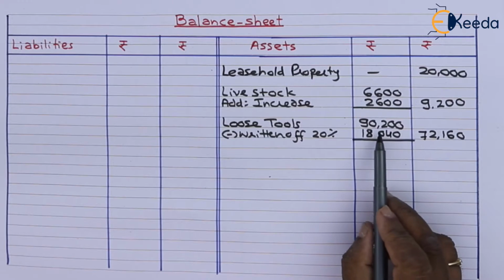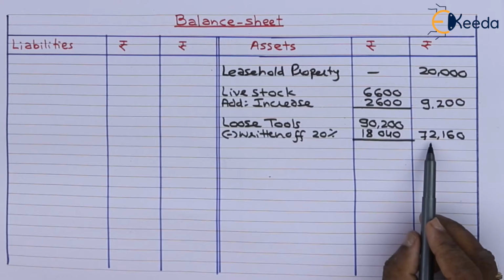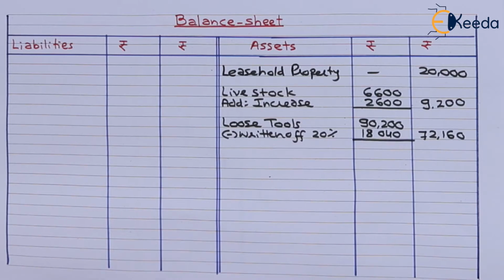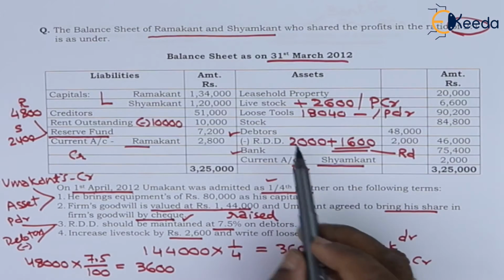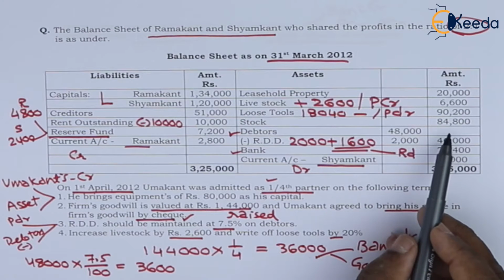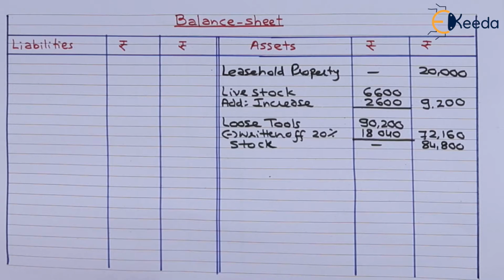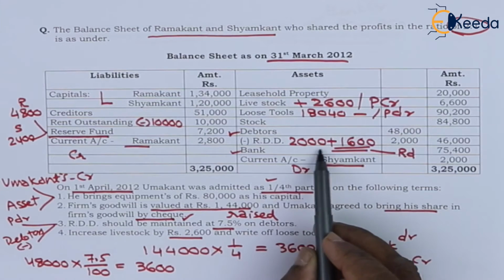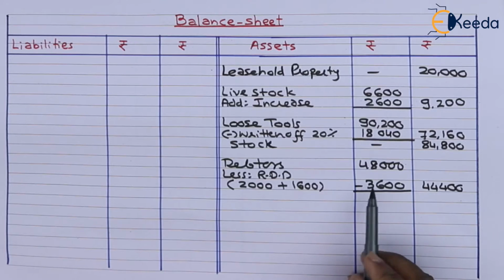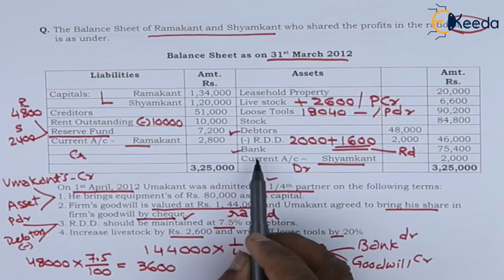Loose tools 90,200 minus 18,040. Now it is 72,160. Stock 84,800. There is no adjustment on stock. Same value will be recorded in balance sheet. Stock 84,800. Debtors 48,000, new RDD 3,600. Debtors 48,000 less RDD 3,600. Net debtors are 44,400.